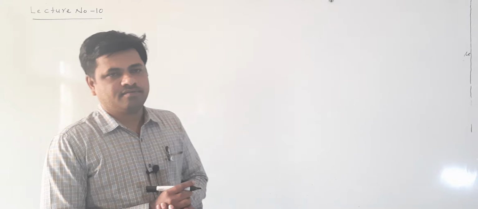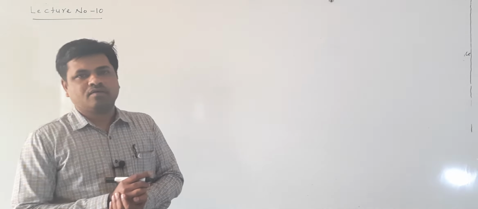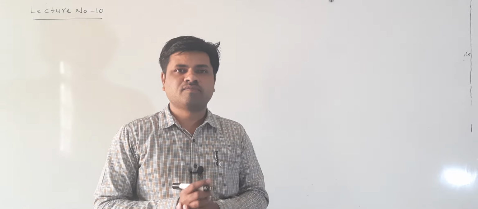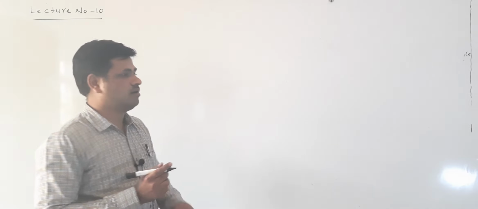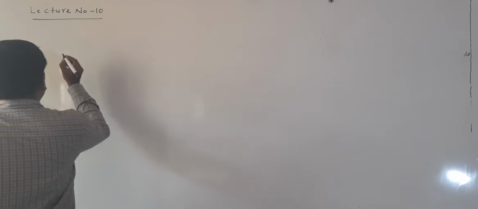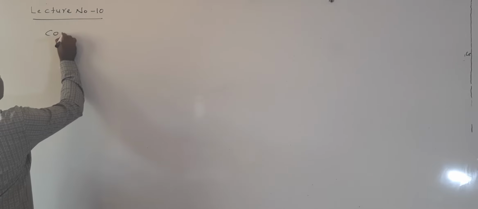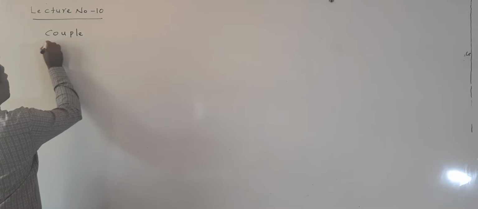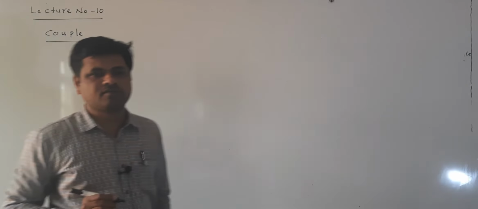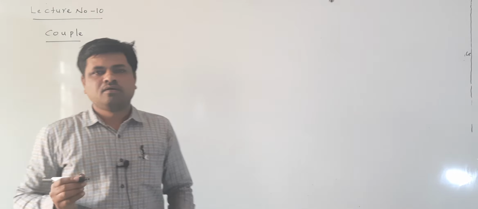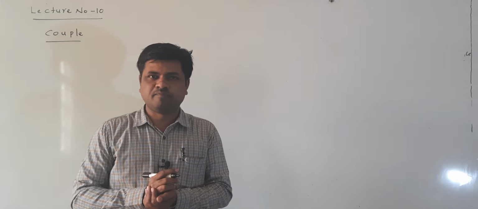In the last class, we discussed some introduction about the couple. We will discuss that once again. Here, what is the couple? Before discussing this, first of all, a rigid body sometimes may be in partial equilibrium.